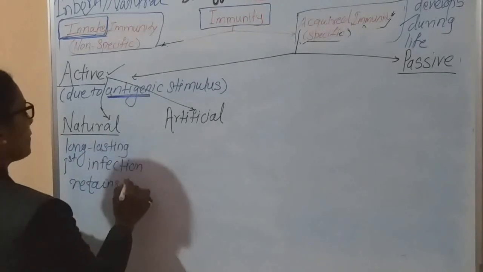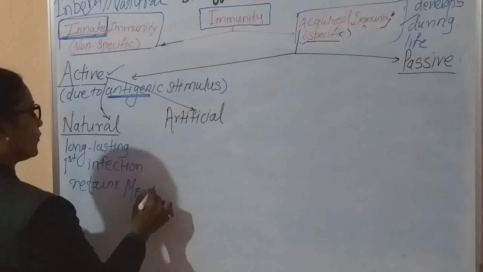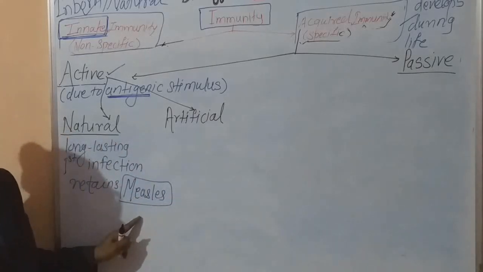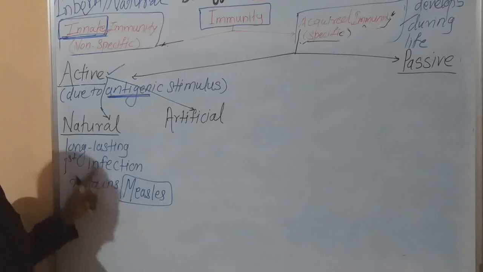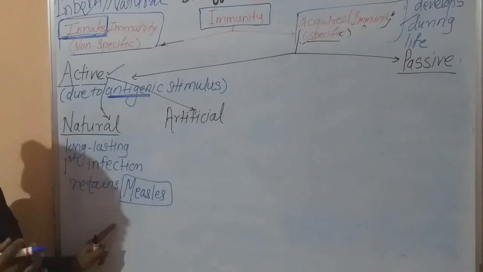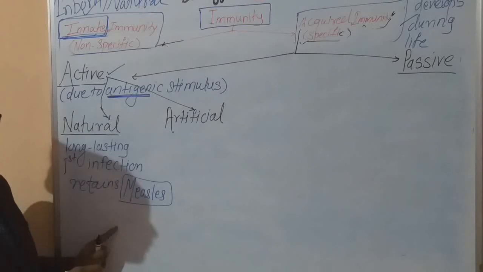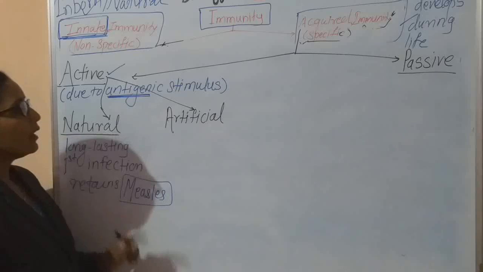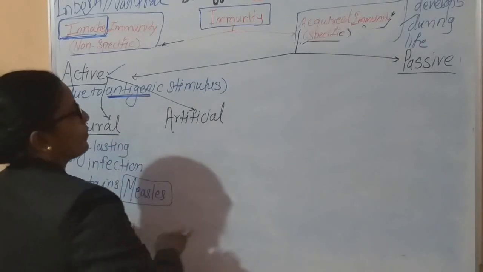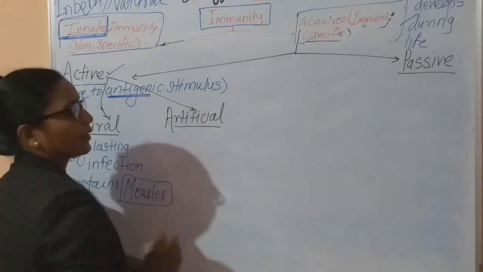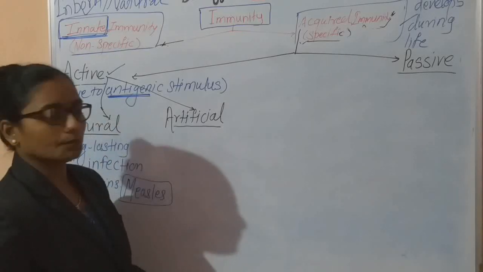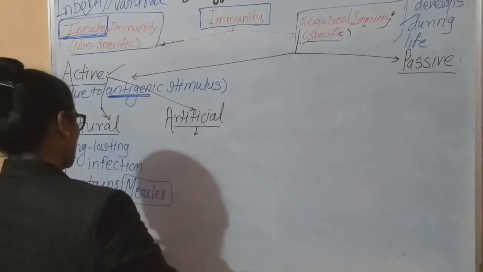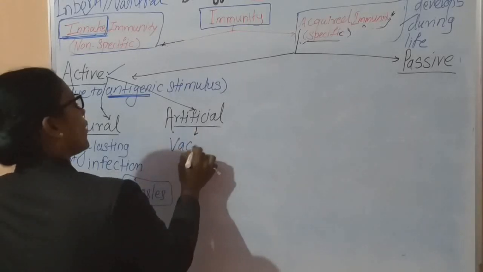For example, if a person recovers from measles, the infection does not take place a second time, because our natural immunity retains the memory of the first infection and can easily destroy it the second time. The second immunity is called artificial immunity.